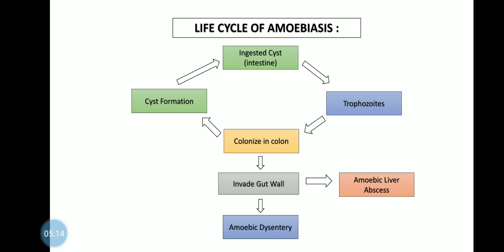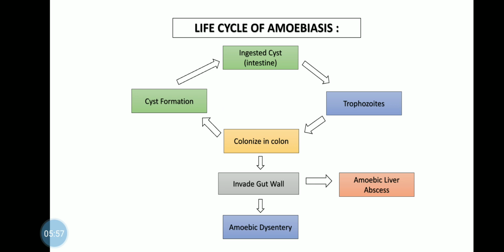The disease is transmitted when mature cysts are ingested. Each cyst develops into 8 trophozoites, usually in the intestine. The trophozoites penetrate the mucosa, causing ulceration, abdominal pain, and diarrhea or dysentery. Amoeba may gain access to the liver by the portal vein and cause tissue necrosis. Liver is the major site of extraintestinal infection.